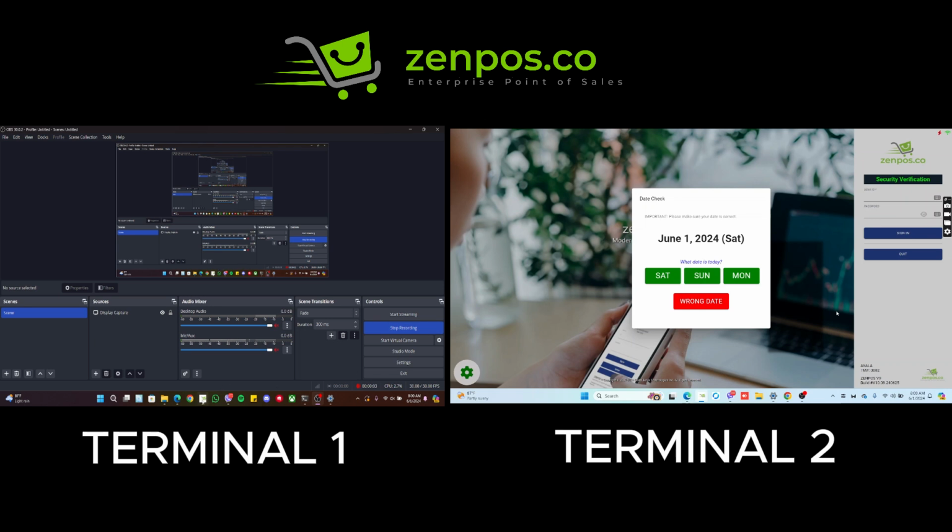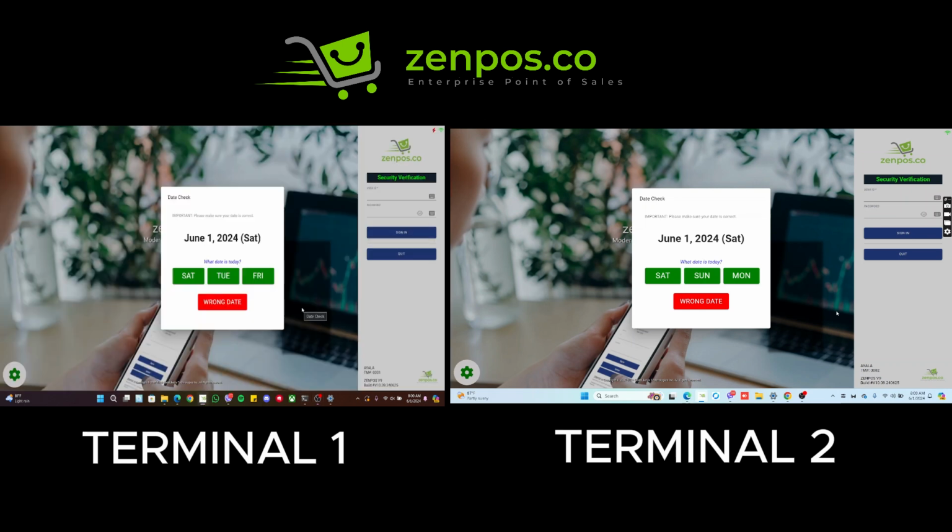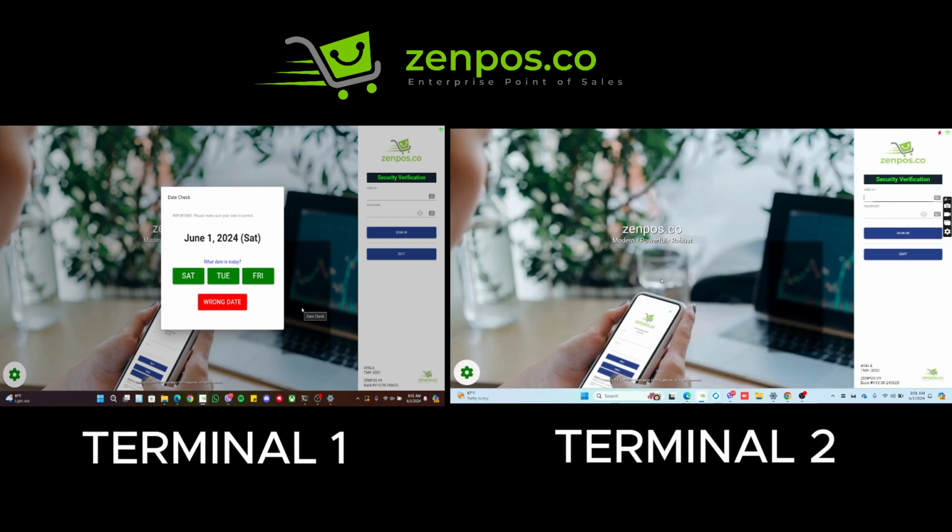Okay, so we are going to start with the recording for the Ayala accreditation. So we start with June 1. Everything is clear. Here's Terminal 2, and the other one is Terminal 1. So in Terminal 2, we're going to start with here, June 1, Saturday, and we're going to sign in.